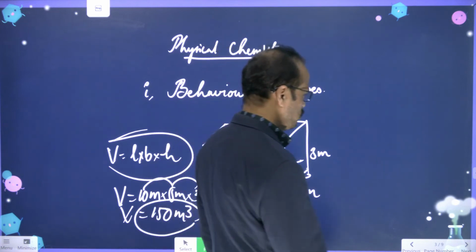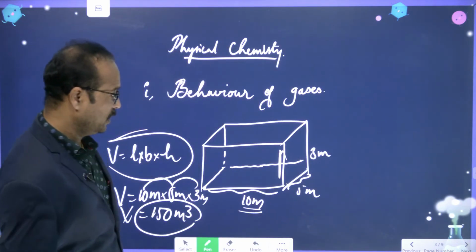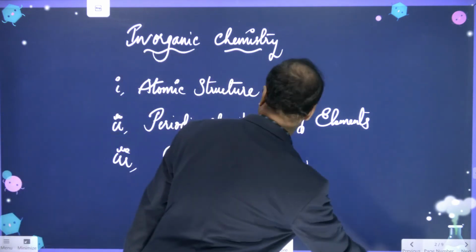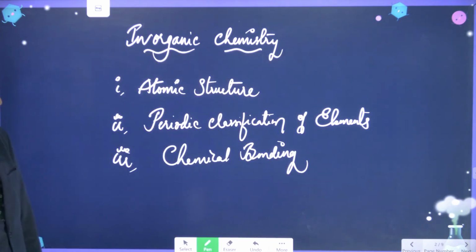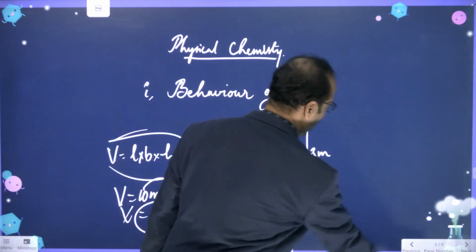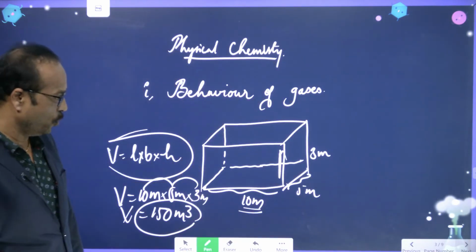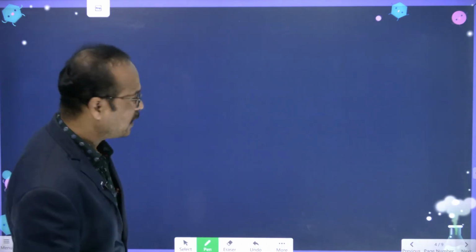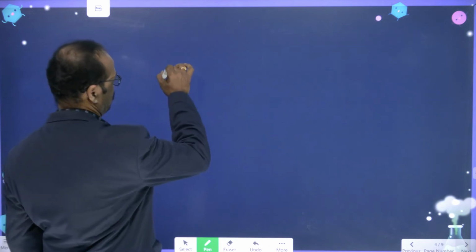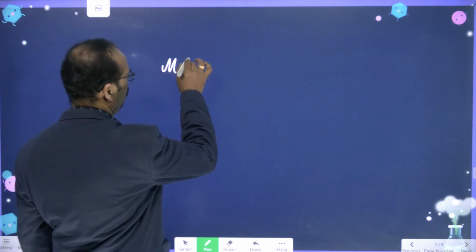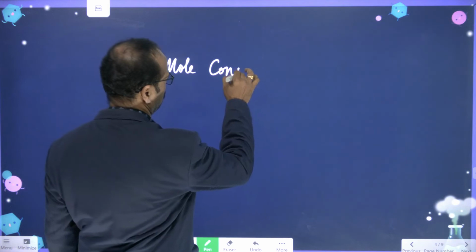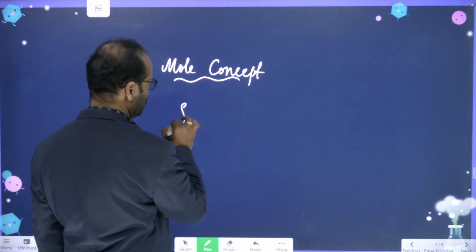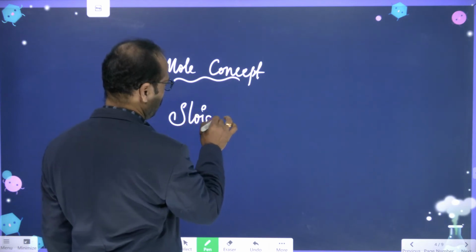Then, what are the topics we are going to cover in the 8th class? 1, 2, 3: atomic structure, periodic classification, and chemical bonding, that is 3, and behavior of gases is 4. And one more topic we are going to cover in your 8th class is called mole concept. This is the mole concept, but actually the chapter name is stoichiometry.